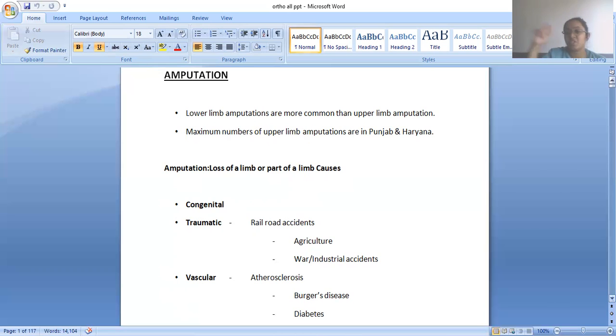We know that the bandaging is done from distal to proximal, and the pressure is reduced from distal to proximal, so that there won't be any swelling or fluid accumulation at the distal or stump area of the amputated part. Then skin care, patient training and attender training for skin care, and watching for any red signs like swelling, tenderness, phantom pain. So these are the things we have to educate the patient and the family.